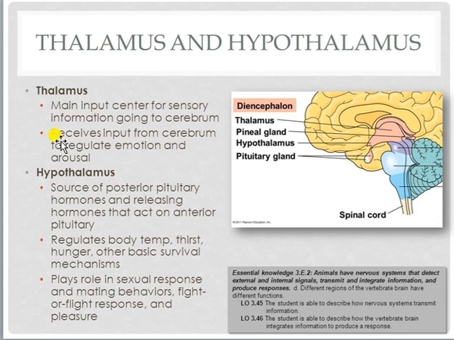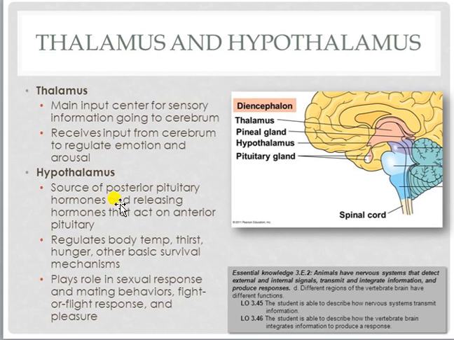Thalamus, you can see in the figure also, it receives the input from cerebrum to regulate emotion and arousal. That means it is also responsible for regulating emotional things as well as arousal also. There is another part, the lower part of the thalamus, that is commonly known as hypothalamus. You can see here, it is a source of posterior pituitary hormones because it is controlling the pituitary secretions.